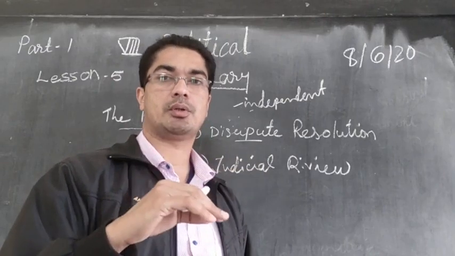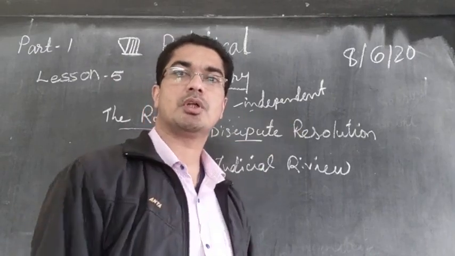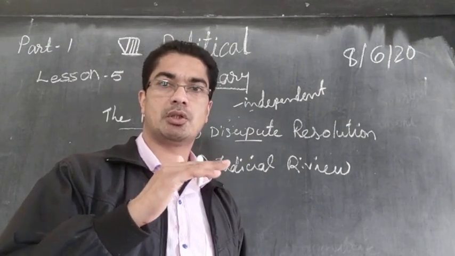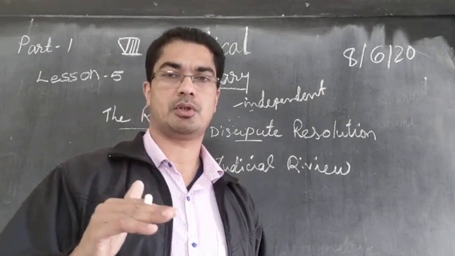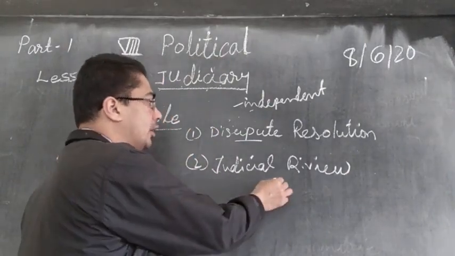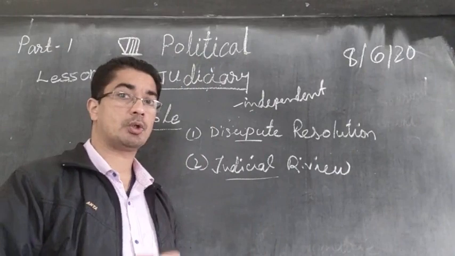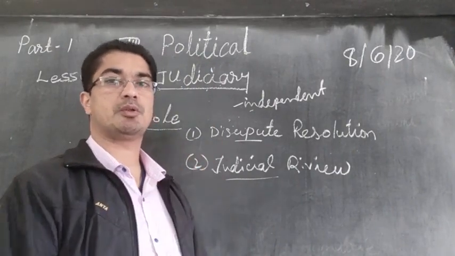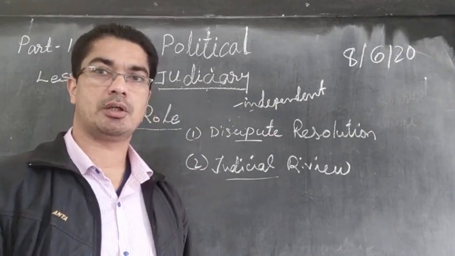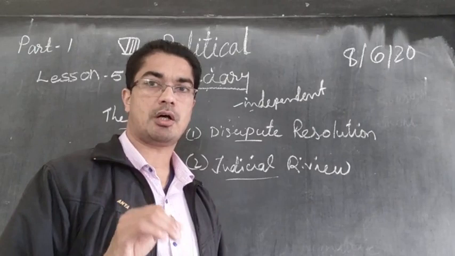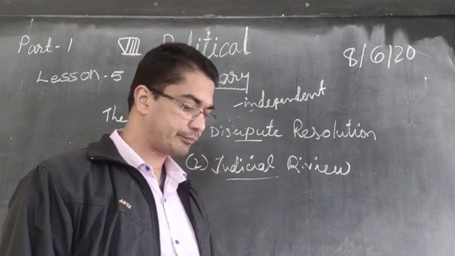So the court has got the power. The court is above the legislative. The court has got the right to decide whether this law is fitting for the people or not. So accordingly, the judiciary can do this, and it is called judicial review. The law that is passed by the government or by the Parliament can be suspended by the judiciary if they see that it is not suitable for the people or it is harmful for the people and so on.